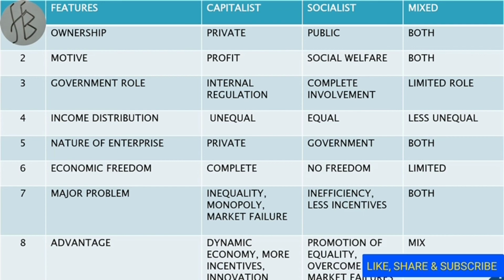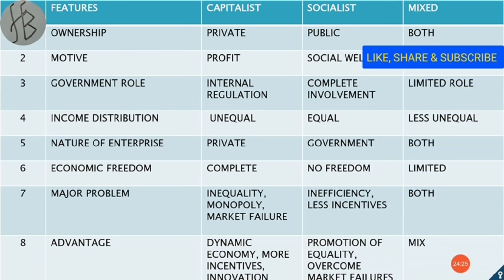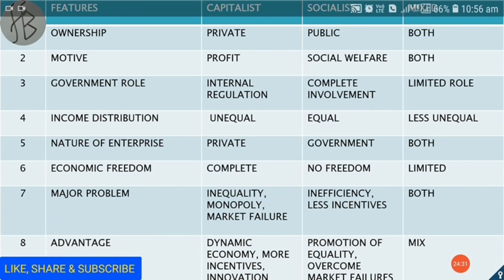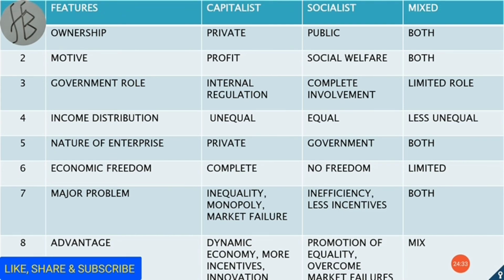Now, the last point is advantage. In the capitalistic economy, the advantage is that it is a dynamic economy with more incentives and innovation. In the socialist economy, there is a promotion of equality and we can overcome market failure. Whereas the mixed economy reaps the benefit of both the capitalistic as well as the socialistic economy.